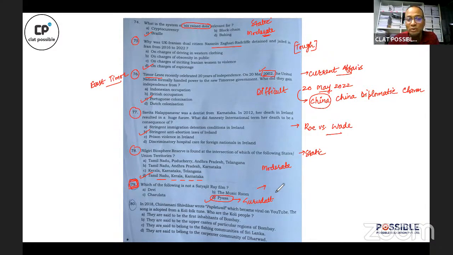I would rate this as a question which is the USP of NLU Delhi. I would rate questions like this as the reason because of which NLU Delhi does not come under the umbrella of CLAT. Because this is the kind of question NLU Delhi wants to set in its entrance examination.